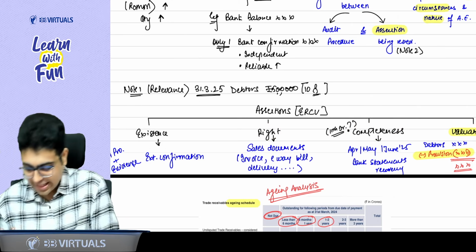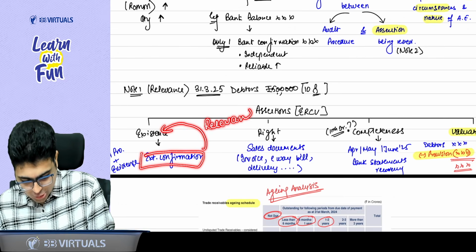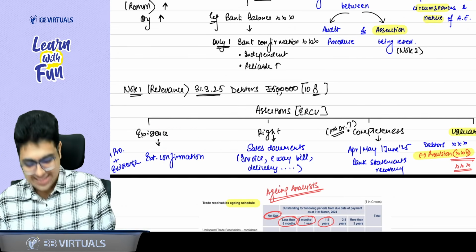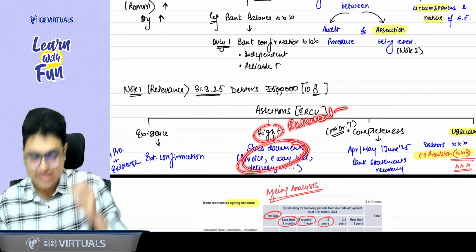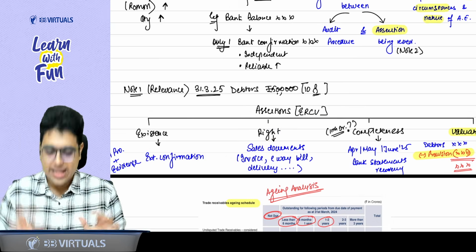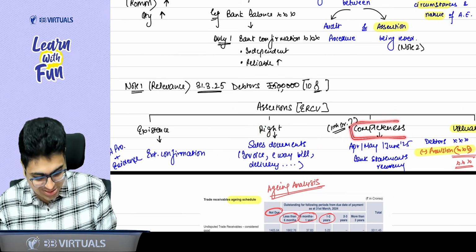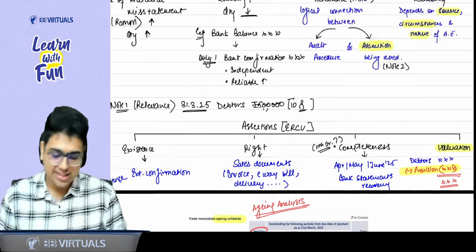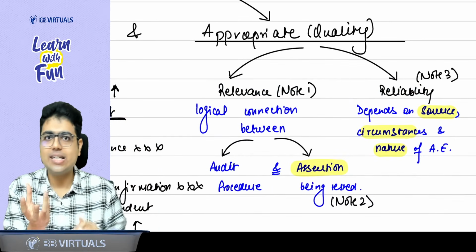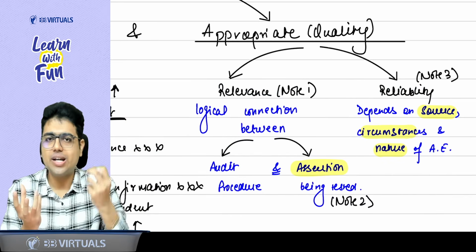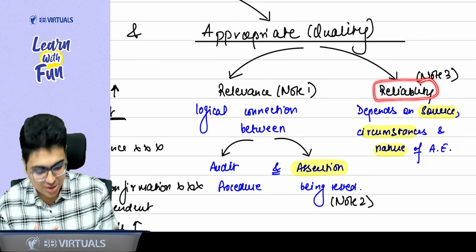That means the evidence that we are collecting is relevant to the assertion that we are testing. You are getting the point or not? Yes, sir. Can I say these things are logically connected? Yes, sir. So this is the meaning of relevance: logical connection between the assertion that you are testing and the procedure and evidence that you are collecting. You are getting the point or not? Yes, sir. Now let's understand the concept of reliability.